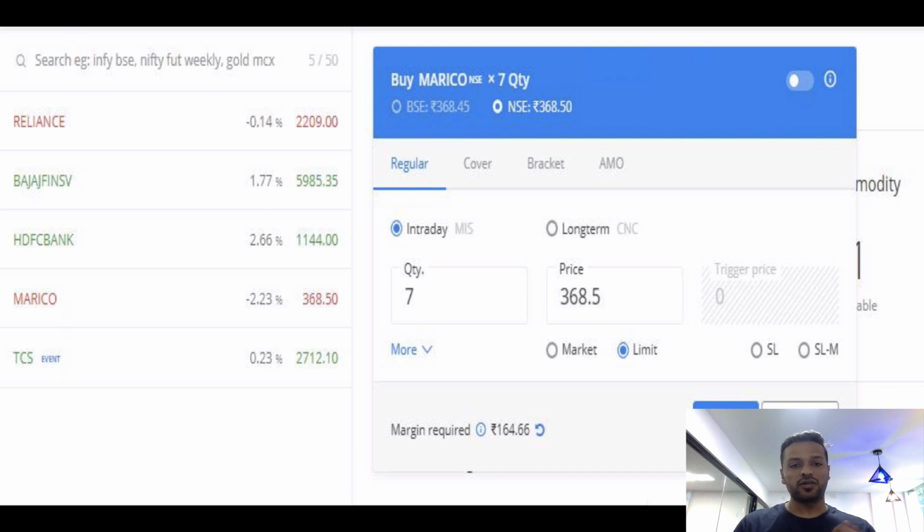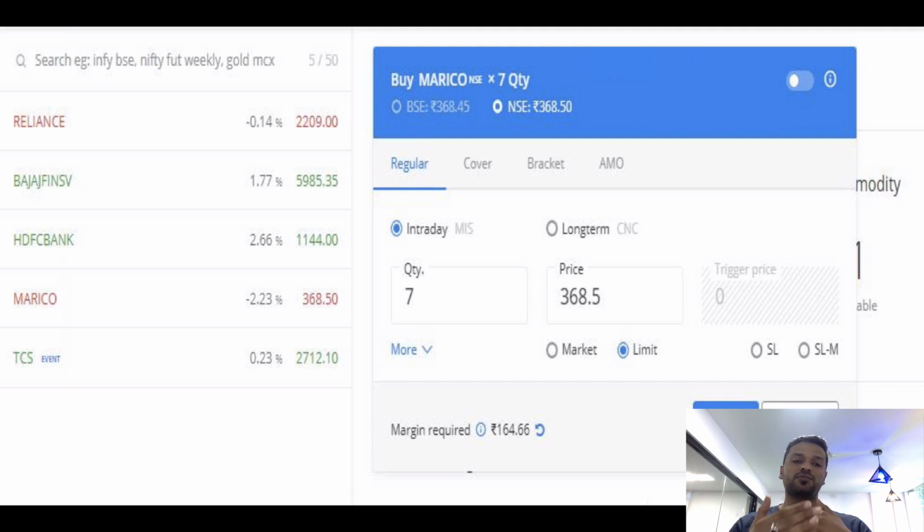For reference sake, I have taken intraday. The share price of Marico is 368.50, but if I am doing a MIS trade, then the margin required to buy 7 shares of Marico is 164.66, which is flashed on the screen right now. That is one advantage of an intraday MIS trade: you will be able to buy or sell more shares in the market. But one factor we have to consider is that if you're using margin money, then the transaction cost will also be higher for you. So you have to look at all the aspects.